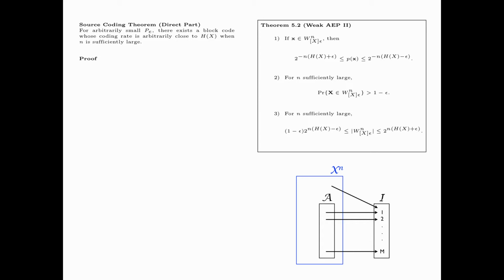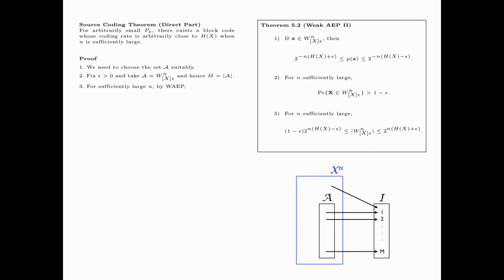We now prove the direct part of the source coding theorem. The main idea is that we need to choose the set A suitably. Fix epsilon greater than 0 and take the set A to be the set of all typical sequences W sub x epsilon to the power n, and hence M, the size of the index set, is equal to the size of A.